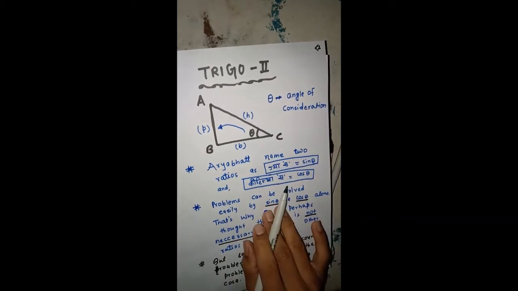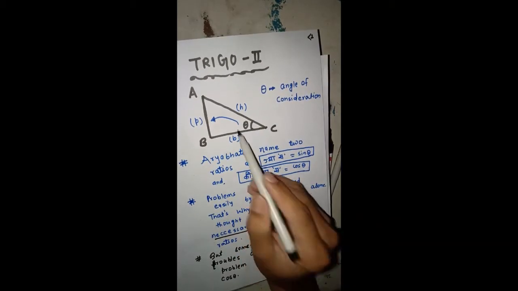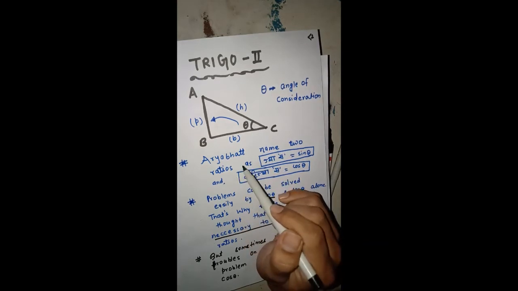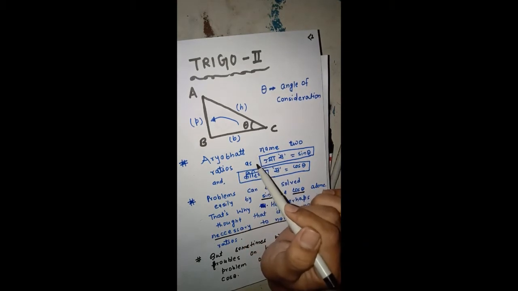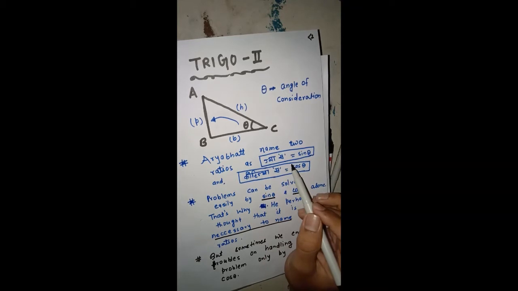So if we consider this angle, Aryabhatta named two ratios, which was Jya, which was modified as time passed to sine theta. Now we call it sine theta. Similarly, Koti-jya, now we call it cos theta.